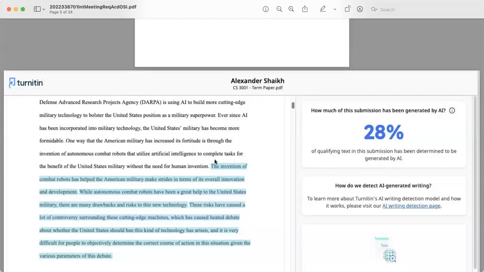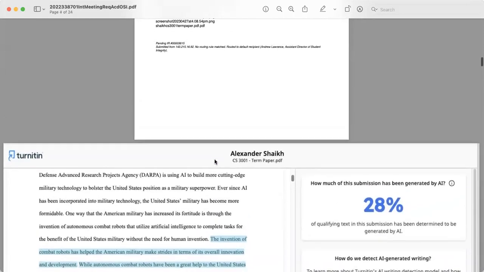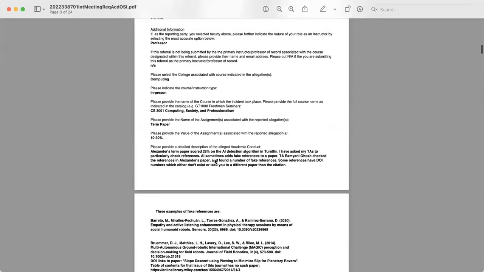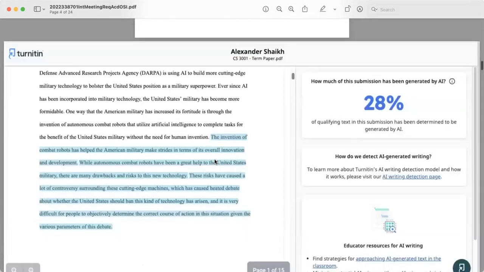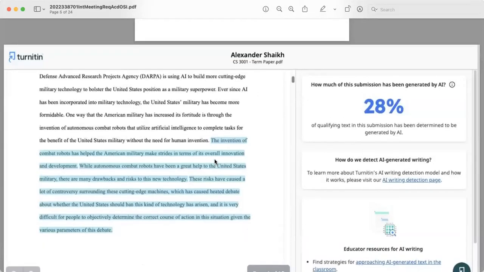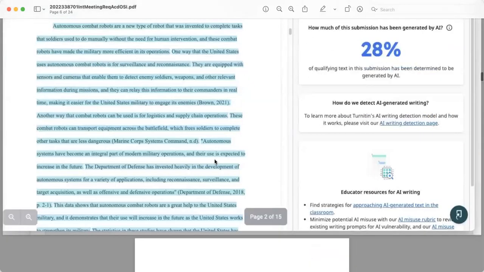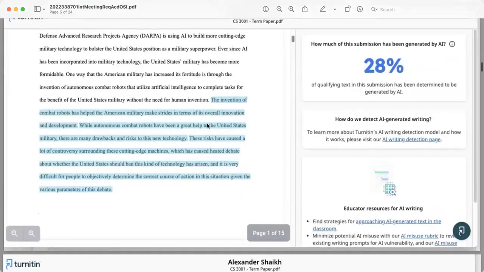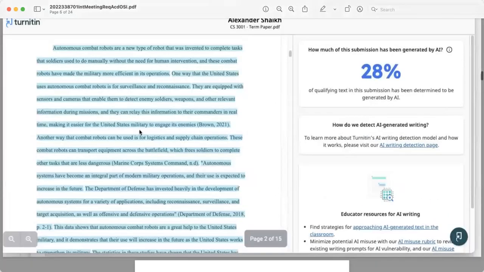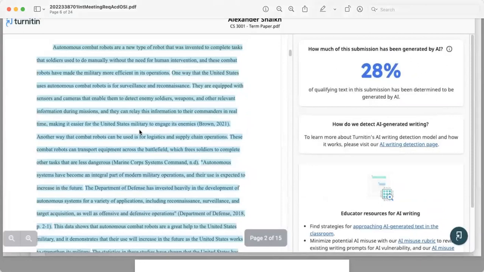So as you can see over here, the first part of the complaint is that my paper scored a 28 on the AI detection algorithm when I turned it in. And so essentially I'm being accused of using an AI to write my paper, is my understanding. According to this part, it's this paragraph right here that was flagged as being AI written. So let's go to the page.